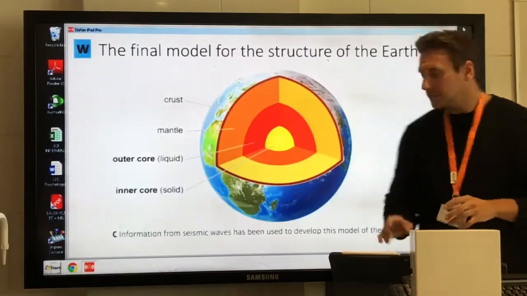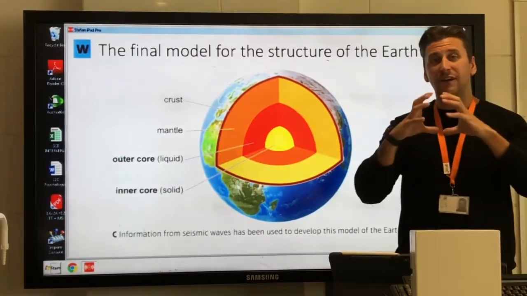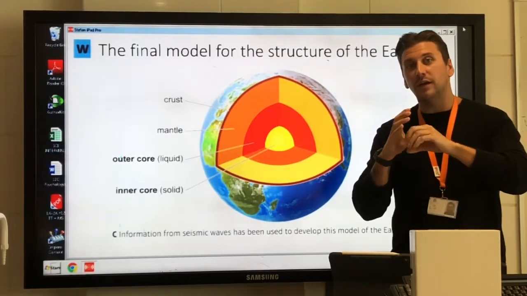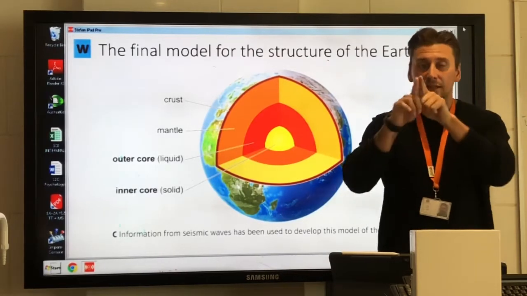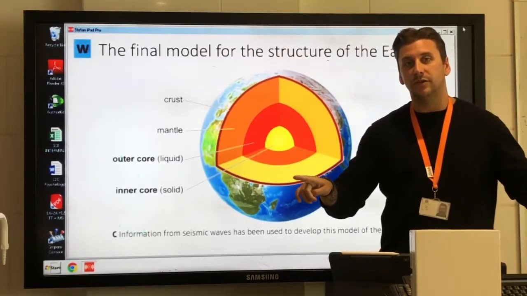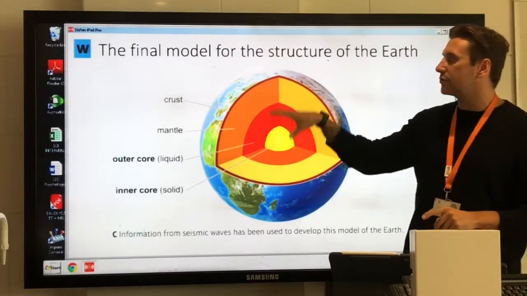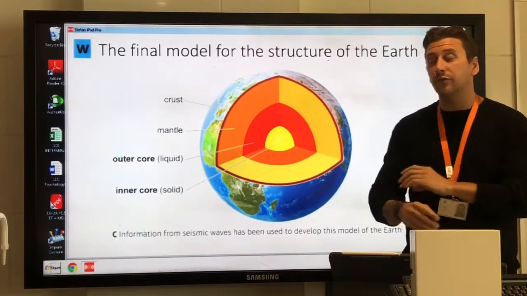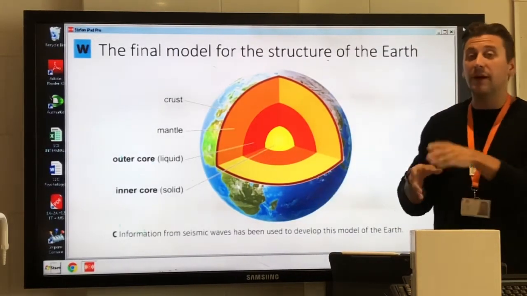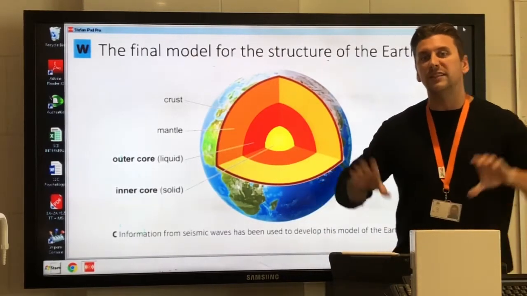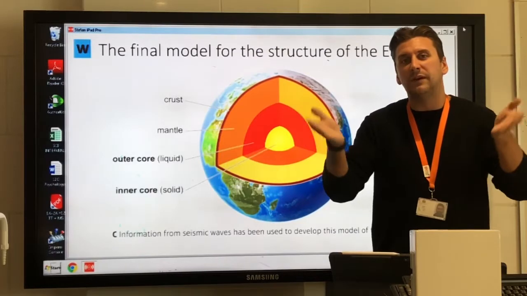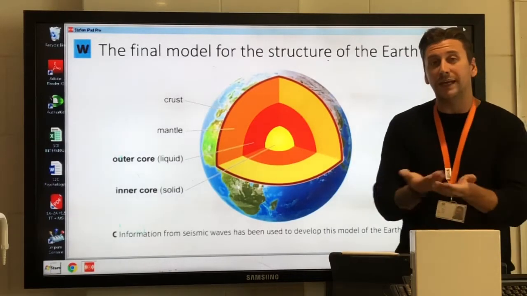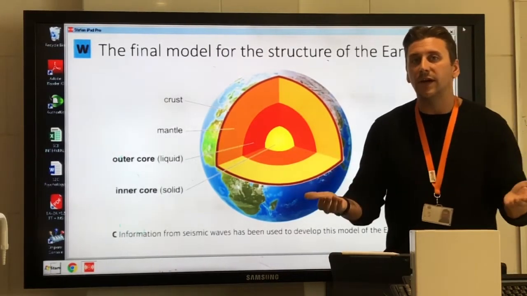So the final conclusion that was made is that not only is there a liquid outer core inside the Earth, but there's also a solid inner core, which is smaller, inside that liquid core, which refracts the P waves back inside their own shadow zone. So there are the 3 divisions. We know the mantle. There is a crust as well, but it's less important at this stage. The mantle, which is solid, which the P and S waves both travel through. Then there's a liquid outer core, which the P waves can travel through, but they get refracted when they go through it, so they don't arrive at the sides, so you have P wave shadow zones. And the S waves, which can't travel through liquids, get stopped at the liquid core, so you have a really big S wave shadow zone at the opposite side where no S waves can arrive.